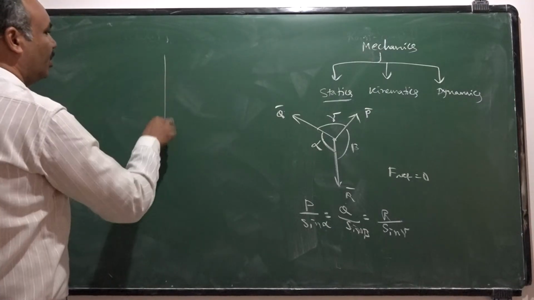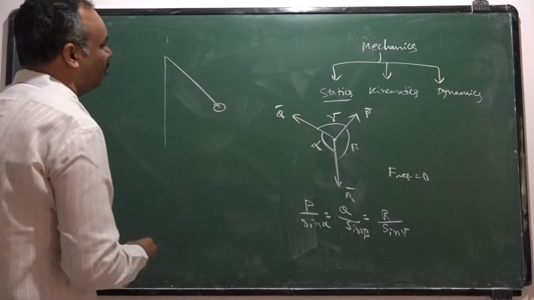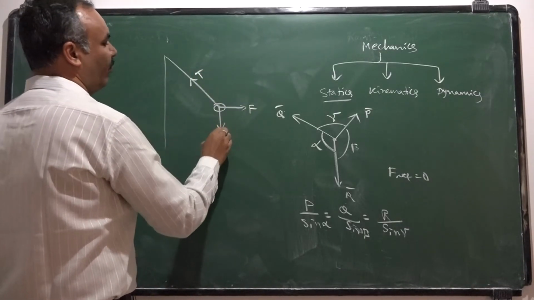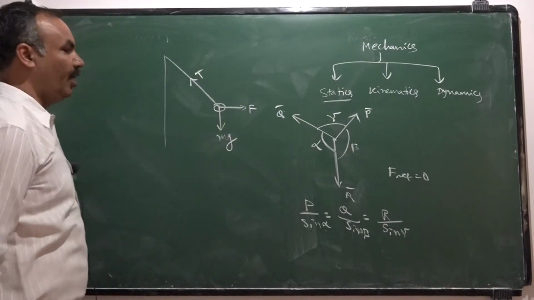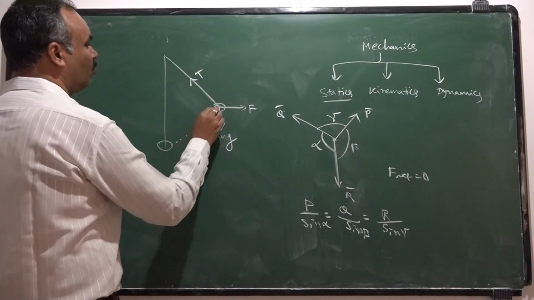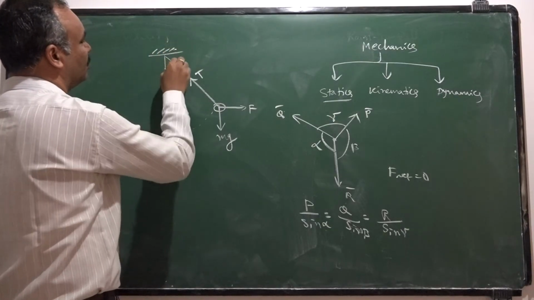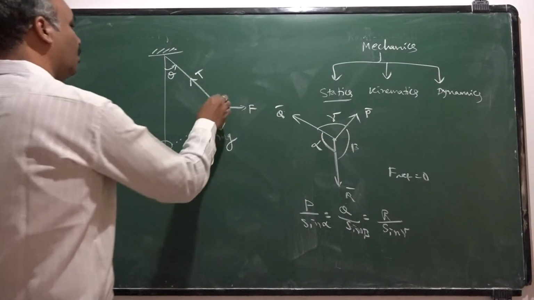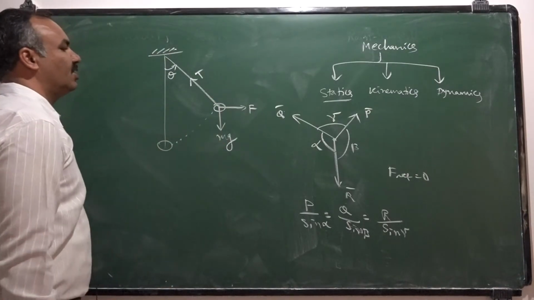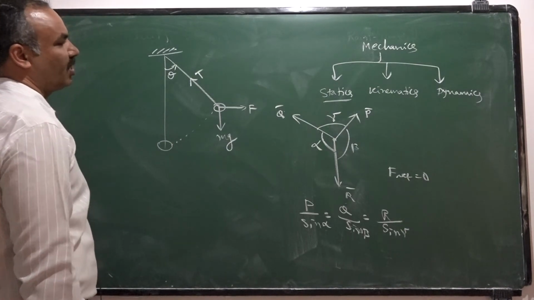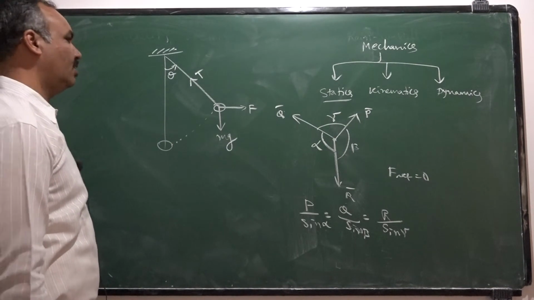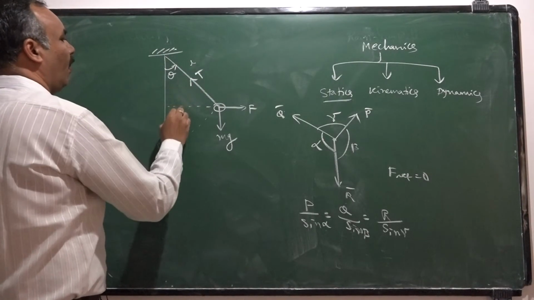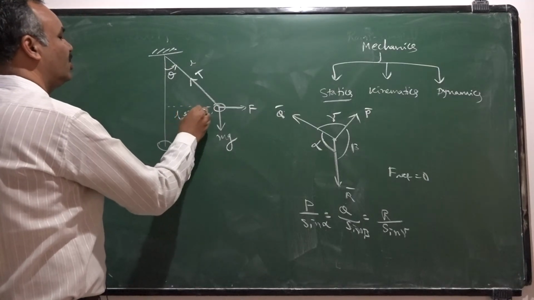For example, if you take the simple pendulum to extreme position, by applying certain force here, the tension in the string will be like this. Weight mg is in the downward direction, and earlier the position is here, now it moves to this new position like this. It is making an angle theta here. Now in order to study the equilibrium of this, we should take the consideration of two triangles. One is the force triangle, another one is the length triangle. Here the length of the pendulum is L, therefore this will be L sin theta and this will be L cos